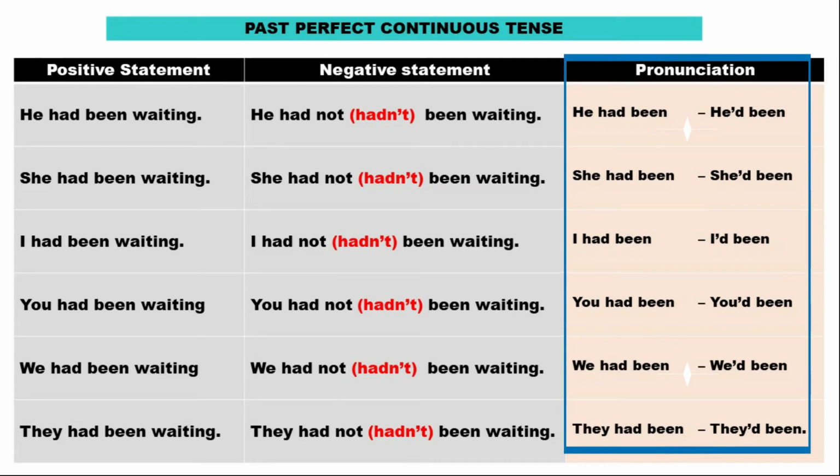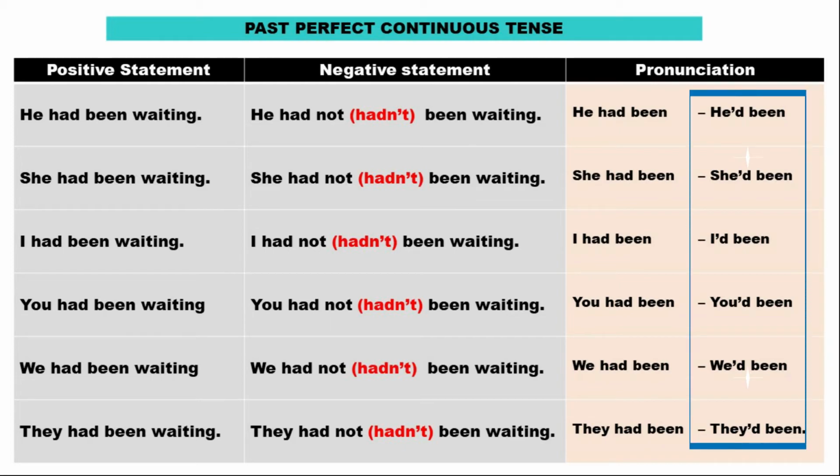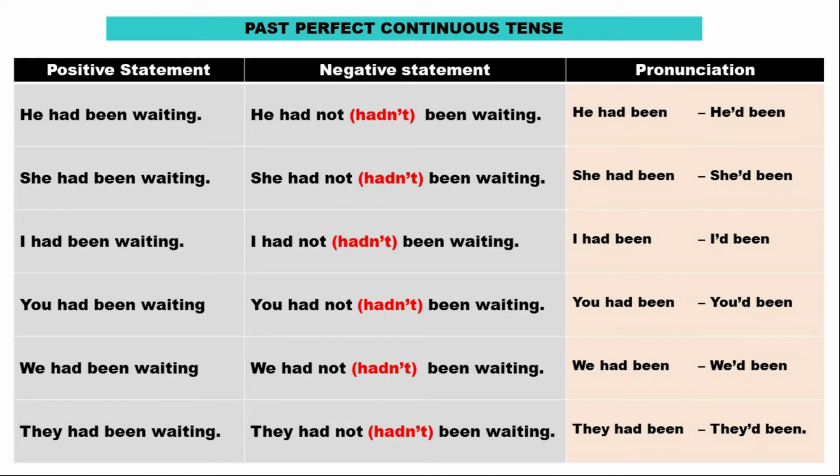Just a quick pronunciation. He had been is long and he'd been is short. She had been, she'd been. I had been, I'd been. You had been, you'd been. We had been, we'd been. They had been, they'd been. The short pronunciation is highly recommended for everyday conversation.